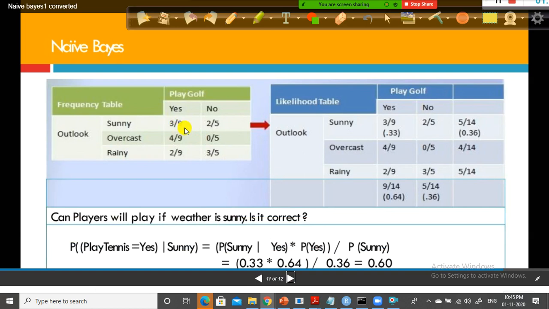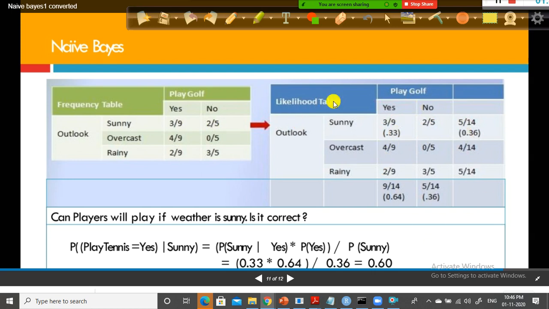Out of 9 times he played golf, how many times did he play during sunny? Out of 9 instances when he played golf, in the case of overcast, how many times did he play golf? That is what it is. So I divide this one by this one. I get the probability 0.33, and 2 divided by 5 you'll get some probability. And if you add these two, 3 plus 2 is 5, 5 divided by 9 plus 5 is 14, 0.36. If you do row total and column total, you will get the probability of everything.